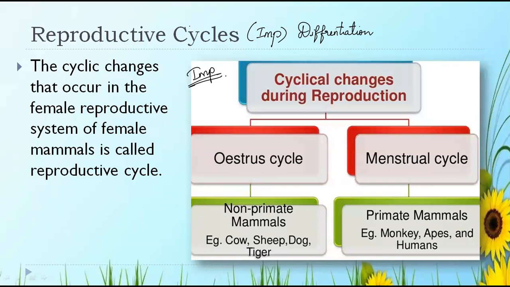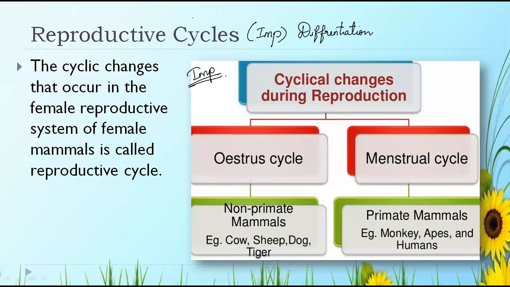The estrous cycle occurs in non-primate mammals, that is cow, sheep, dog, tiger. And the menstrual cycle, you all are aware about, right? Girls as well as boys, I'm asking you.